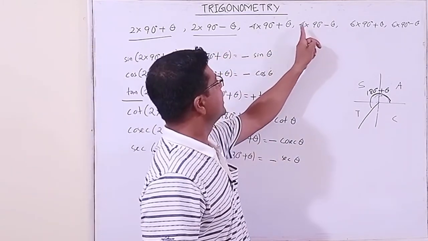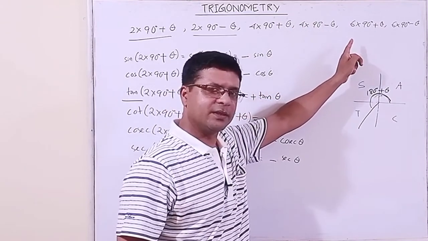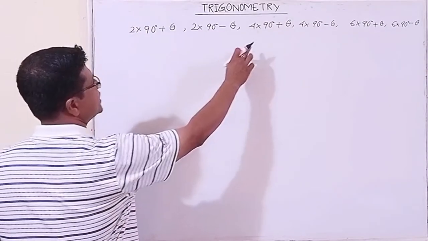Now let us discuss this format: 4 into 90 plus theta, 4 into 90 minus theta. My beloved students, let us see this format now.